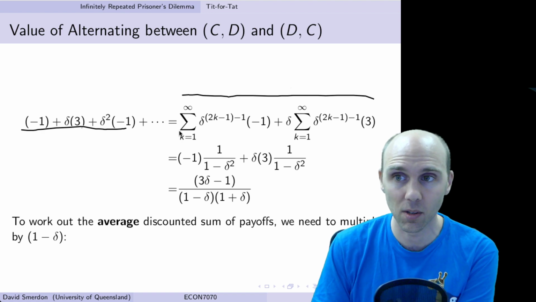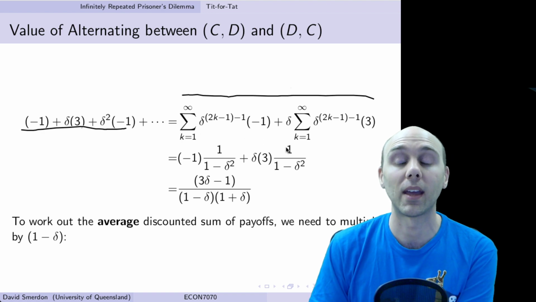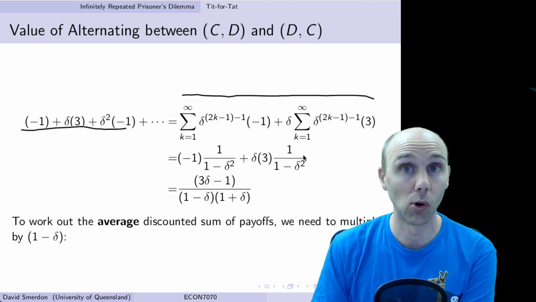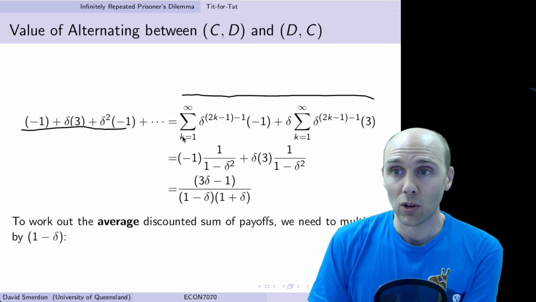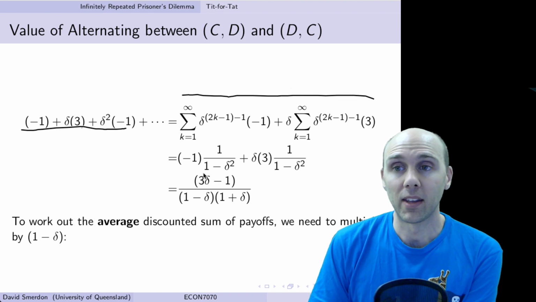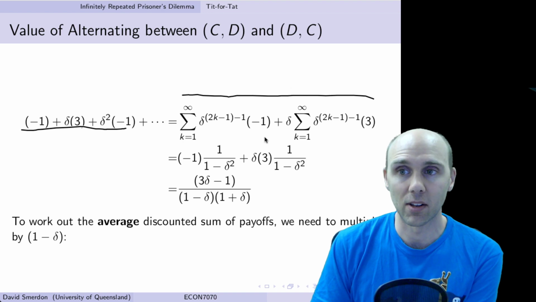Now this sum looks a bit confusing, but we can use the same techniques we saw before with the geometric series, and you can work these out for yourself, to find that the sum of this infinitely repeated geometric series here is equal to 1 over 1 minus delta squared times this -1.